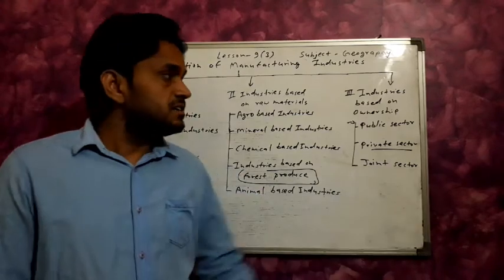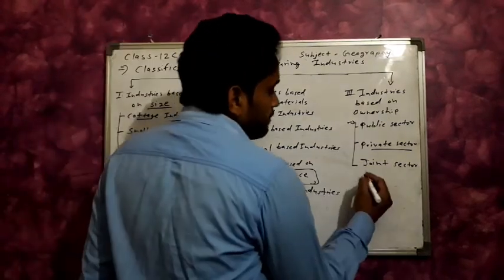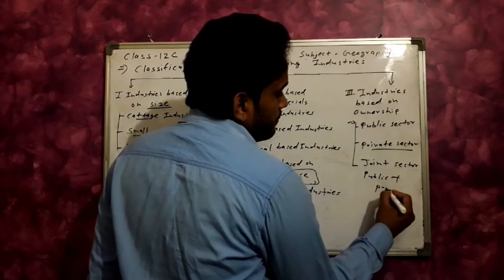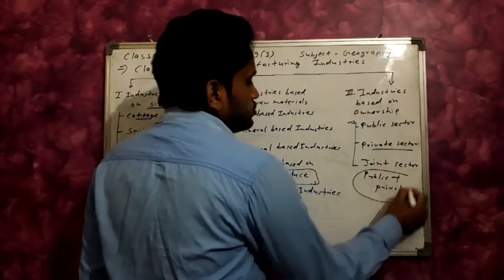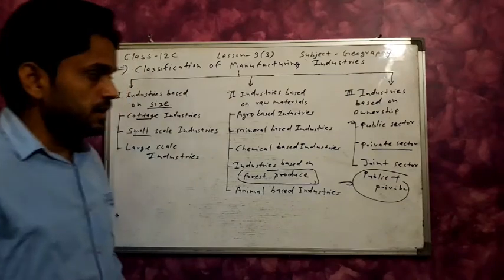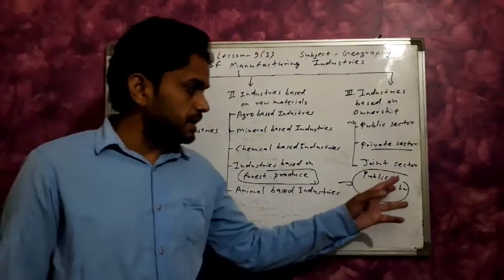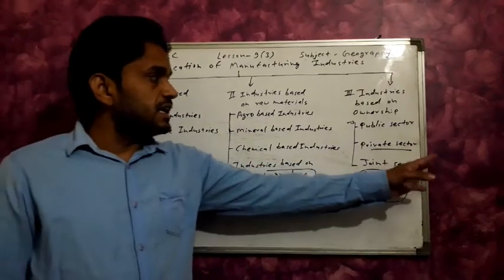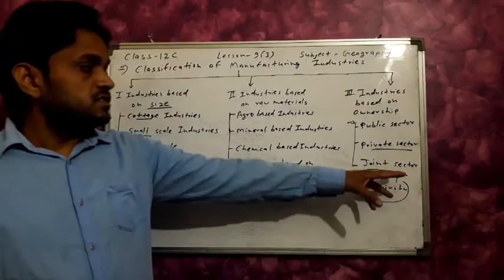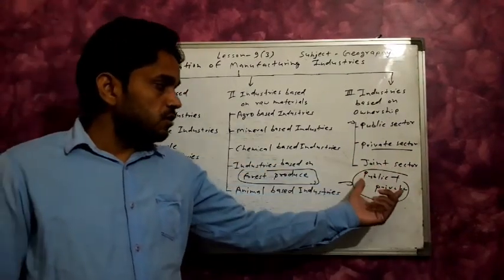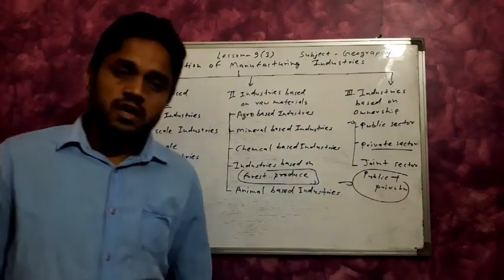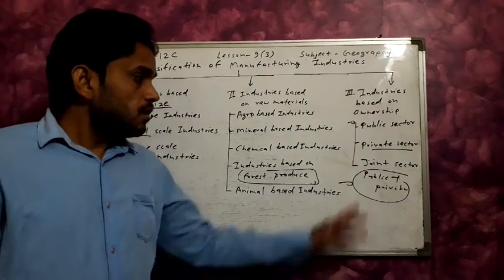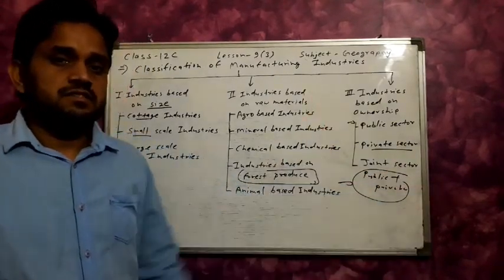And the joint sector industries: the public sector, that is the government, is an owner and the private company is also an owner. In the joint sector industry, the benefit is distributed between the government and the private companies. Here the ownership is held by the government and also the private company. These are known as joint sector industries.